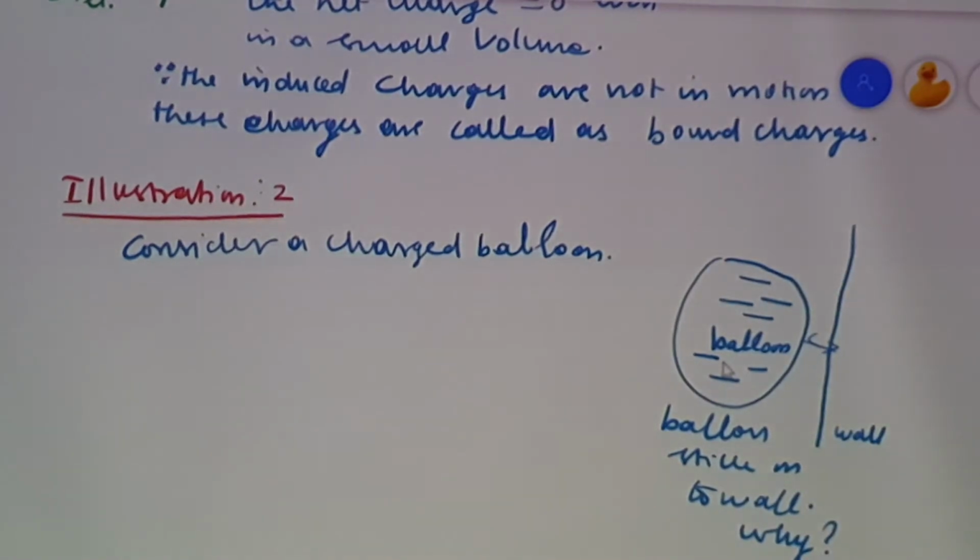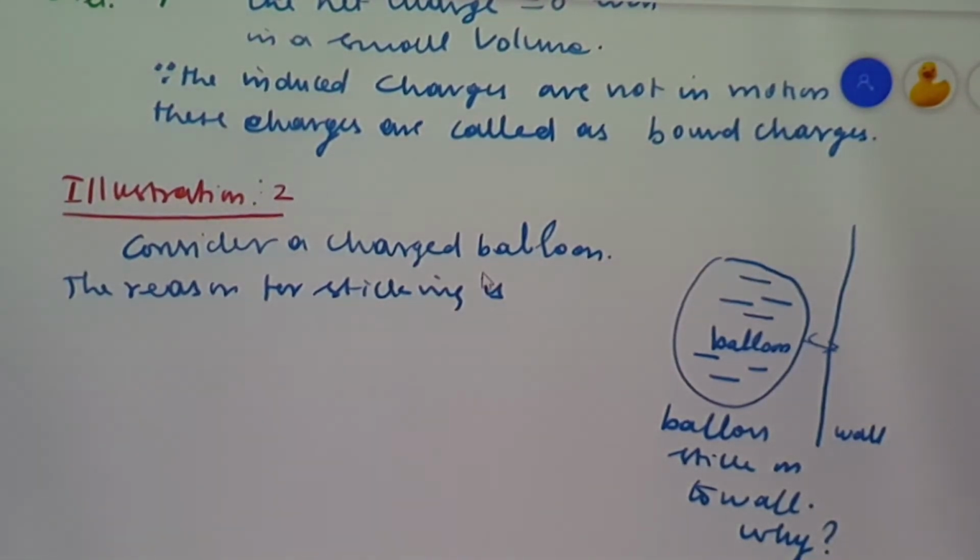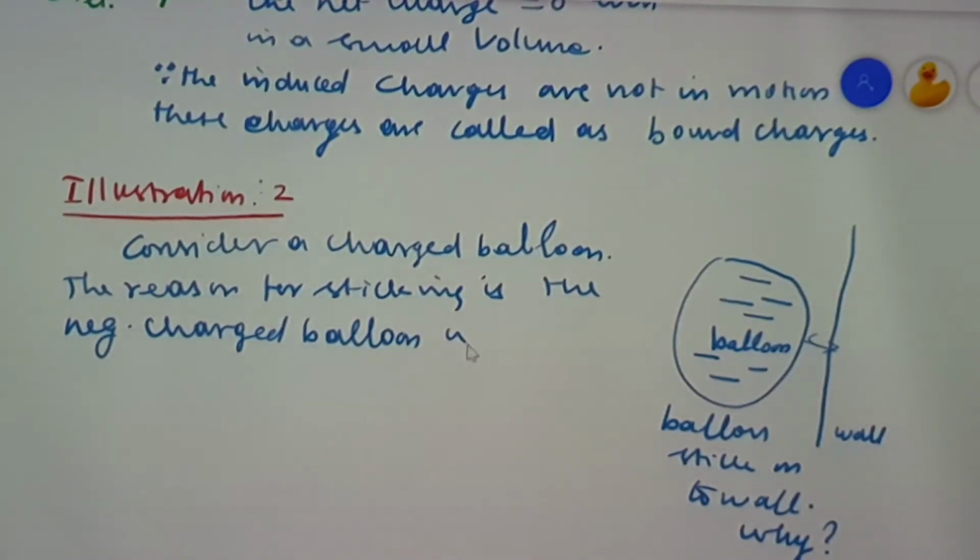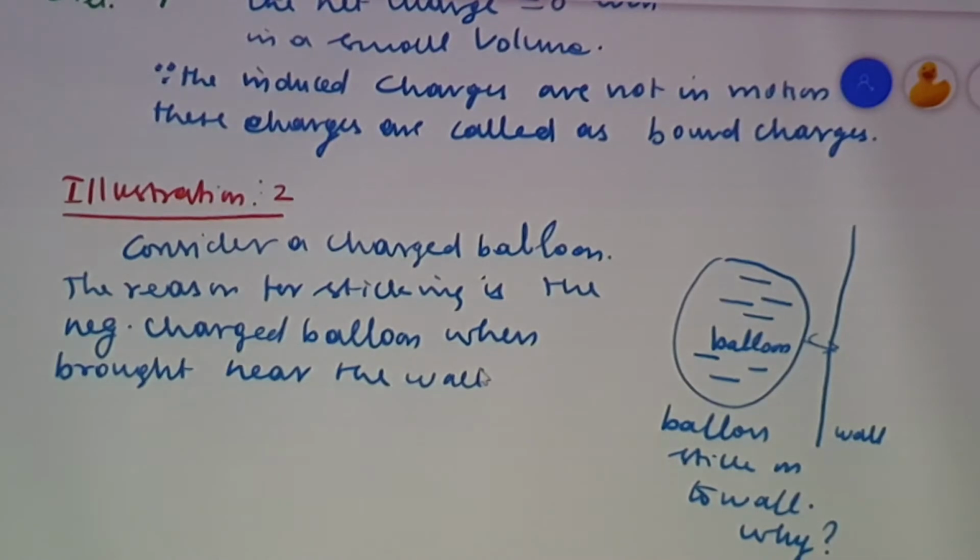The reason for sticking is that the negatively charged balloon, when brought near the wall, polarizes it, or we can say it produces an opposite charge on the surface of the wall, and we are able to get the balloon to be attracted.